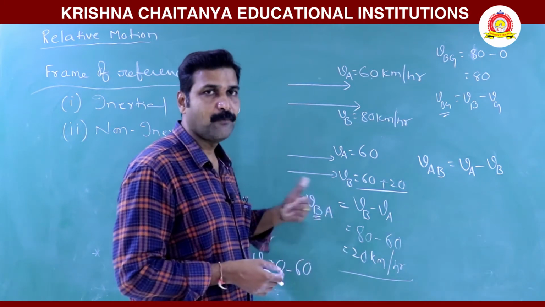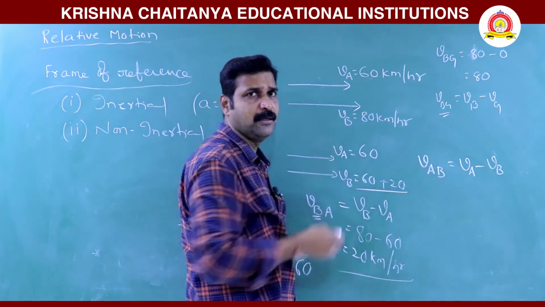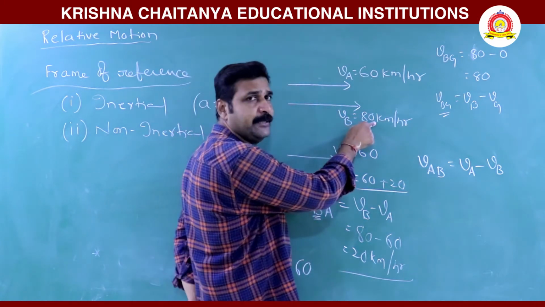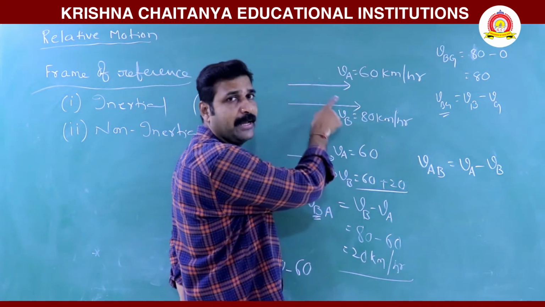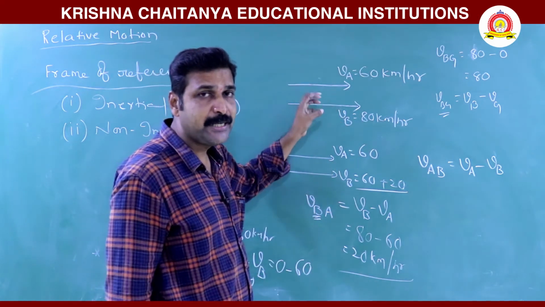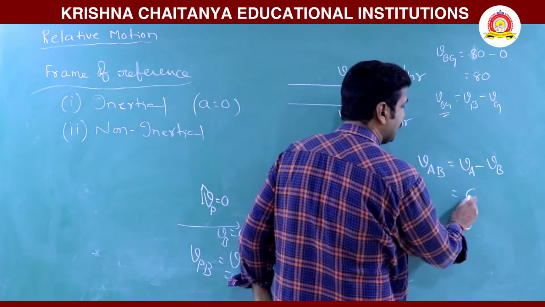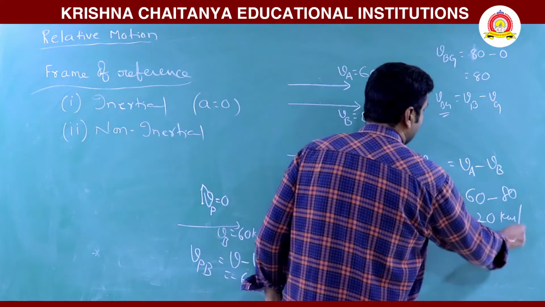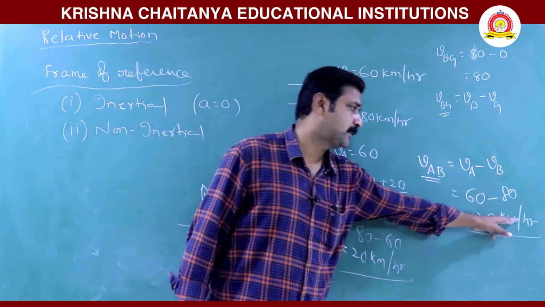But for B, what it appears is, when B is overtaking A, it is a common example you can really observe. When this bus is moving with 80 and it is overtaking A, then A appears to be moving back as observed from B, because A has a velocity which is less than B's by 20. That means we can write the velocity of A as 60, B as 80, then the velocity of A with respect to B is minus 20.